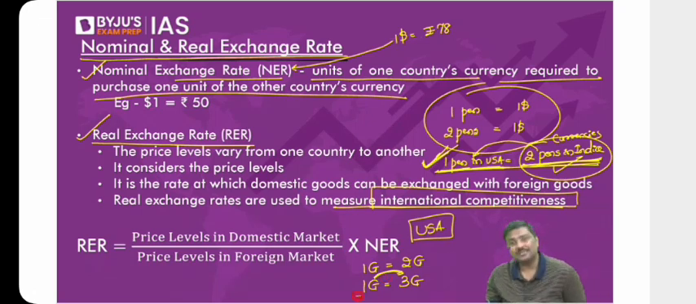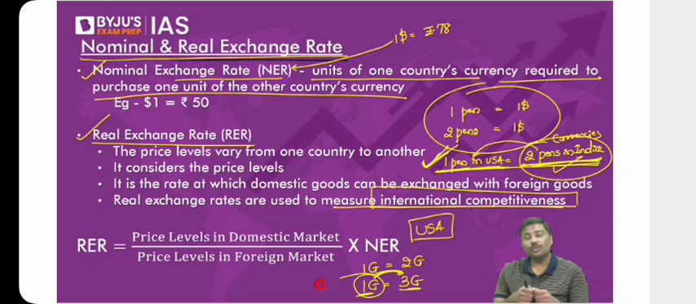1 good in USA becomes equal to 3 goods in India. More and more exports will come from USA. How? You tell me. No, export competitiveness from USA will go down. What will happen to imports into USA? Right, I hope you understand. What will happen to imports in the USA?